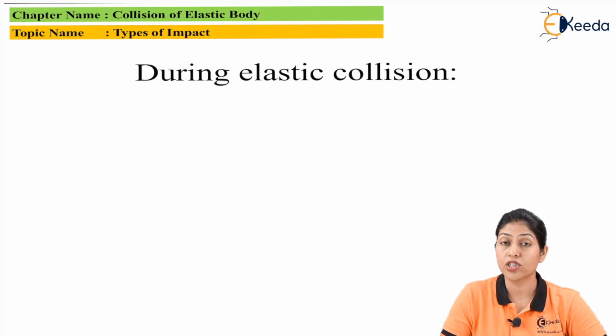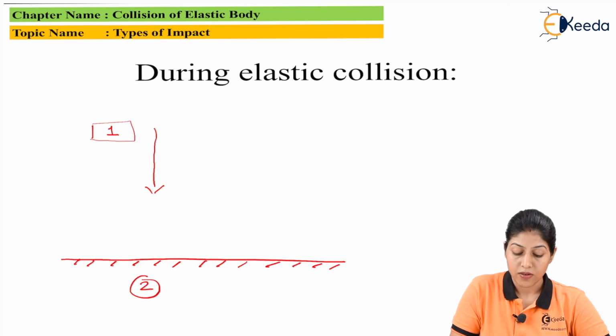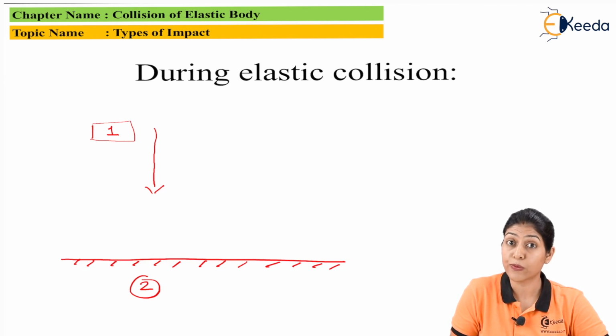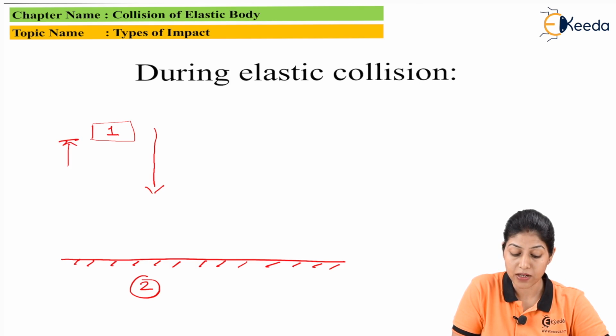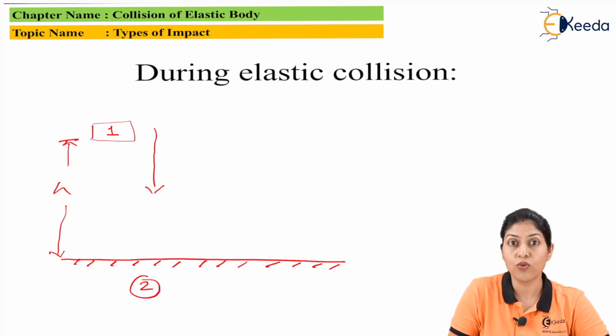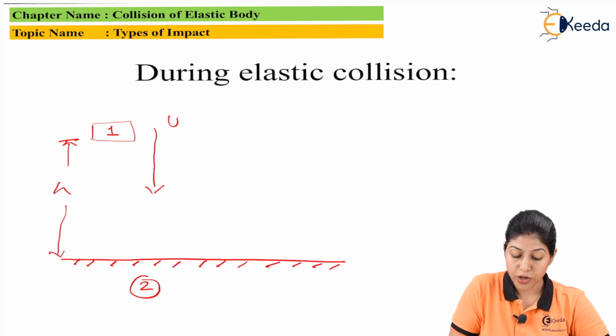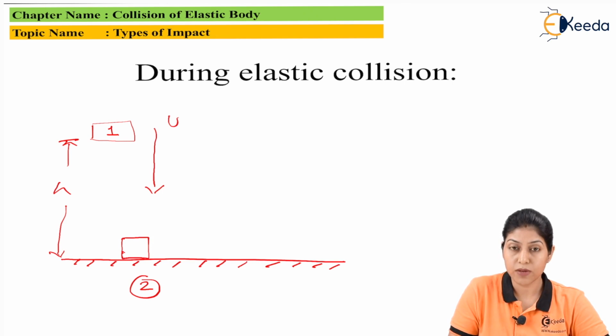And during elastic collision or elastic impact, how many conditions do we consider? I am going to discuss them here one by one. So the first condition: here we are considering two bodies. This is our body 1 and this is our body 2. Body 2 is fixed, or we are considering it as a base, and body 1 is placed at a particular height h from the base. Now if this body is moving toward the base with some velocity u, after a particular time interval it will hit this fixed body or fixed base.